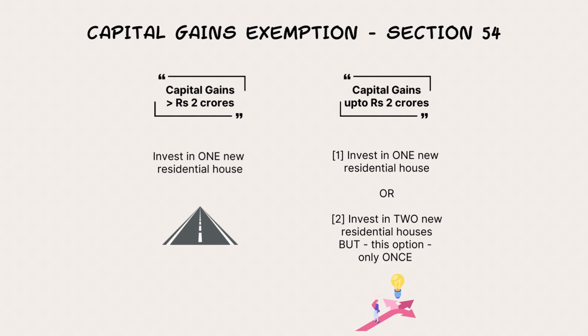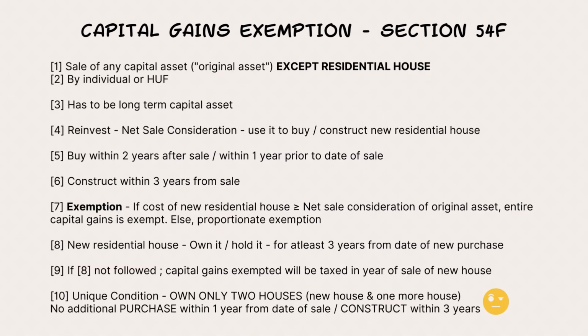Now let's move on to section 54F. This is the other capital gains exemption section where the budget has brought in some changes. See, I have to tell you a nice distinction between section 54 and 54F. In 54, the individual has a residential house, he's selling it and buying another new residential house.